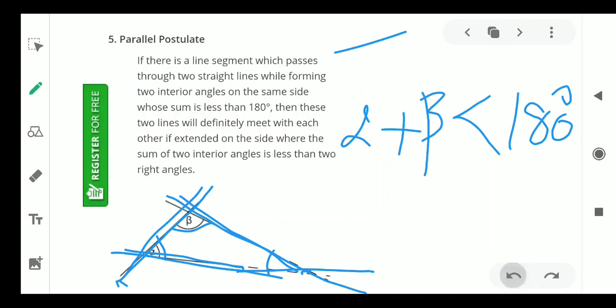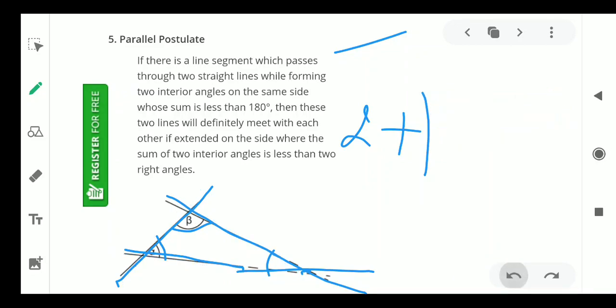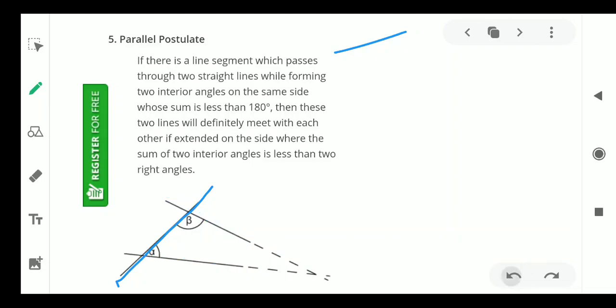Then the parallel postulate or fifth postulate says that, see once again, this is very important, that is why I am explaining again. If you draw any one line, and on that you draw any two lines, then on the same side of this line two angles will be formed.